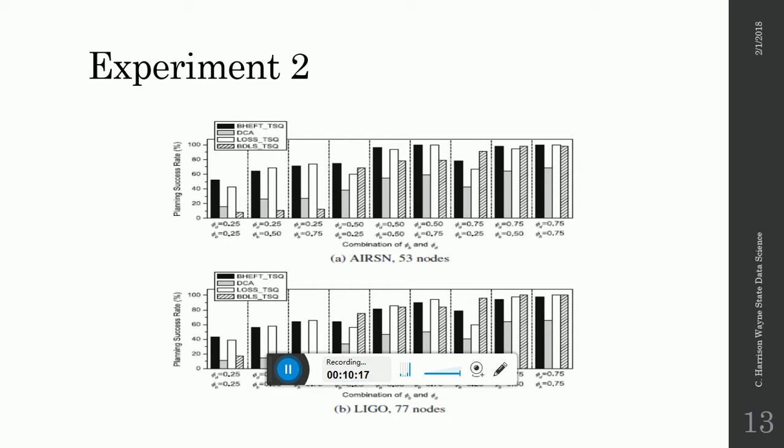In experiment 2, we take the utilization rate out of the equation, but we do start to change up our deadline and our budget. And you can see we have various combinations of the deadline and budget, and as we move through, BHEFT still does exceptionally well against the other BDCs, especially as we start to loosen the constraints and move towards a 0.75 budget and 0.75 deadline.